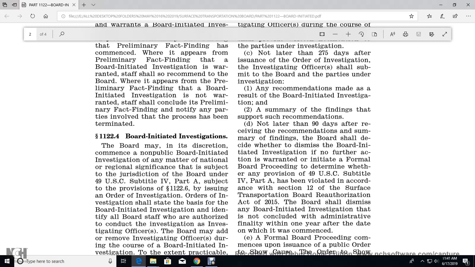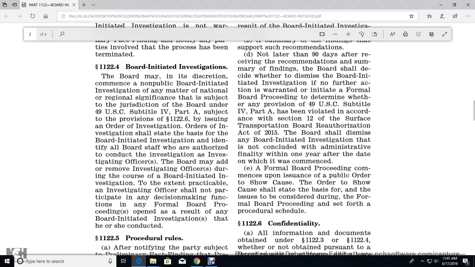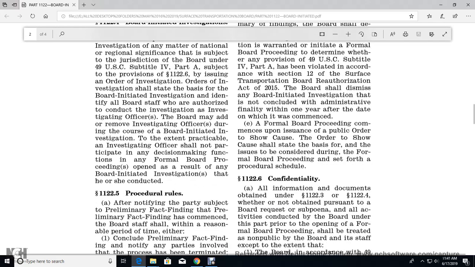whether any other provision of Title 49 U.S. Code, Subtitle IV, Part A, has been violated, in accordance with Section 12 of the Surface Transportation Board Reauthorization Act of 2015. The Board shall dismiss a Board-initiated investigation that does not conclude with administrative finality within 1 year after the date on which it was commenced. A formal Board proceeding is commenced by the issuance of a public Board order, which shall state the basis for its issuance and the procedural schedule set forth for the formal Board proceeding.